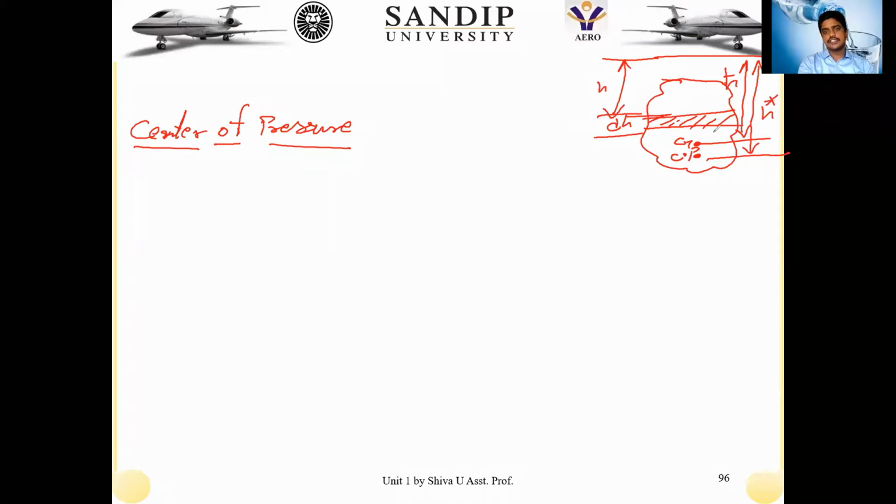So you might say, yes, H star is already defined, why again do we need to derive? No, we have only estimated that point to be available at that location, but we are not sure where exactly that H star is available. Now, in order to find out the total center of pressure acting on the fluid element, we can write like this.